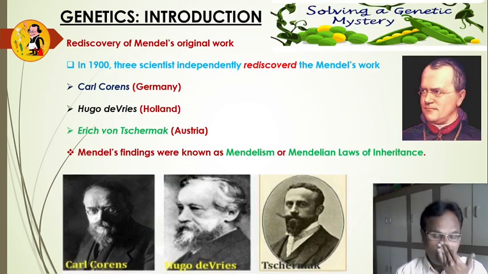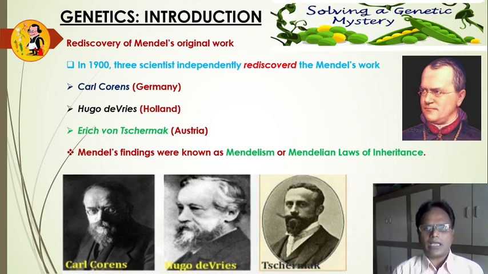His studies remained in the dark for 34 years. After 34 years, at the turn of the 20th century, three scientists independently rediscovered Mendel's work: Carl Correns from Germany, Hugo de Vries from Holland, and Erich von Tschermak from Austria. Mendel's findings became known as Mendelism or Mendel's laws of inheritance.